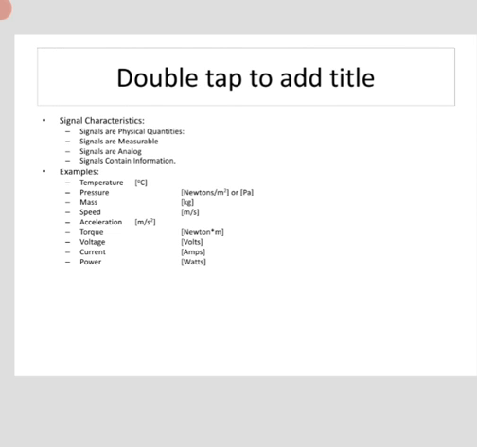Next is deterministic. Here the signal can be described by an equation. Non-deterministic describes a signal which has no pattern of repetition and cannot be described by a simple equation. Next is mean. What does mean mean? It is the average or static portion of the signal over the time of interest. RMS, that is root mean square, is nothing but the square root of the average value of the square of the signal over the time of interest.